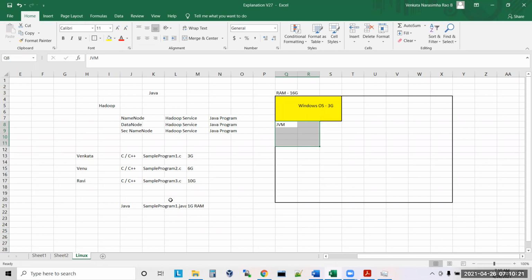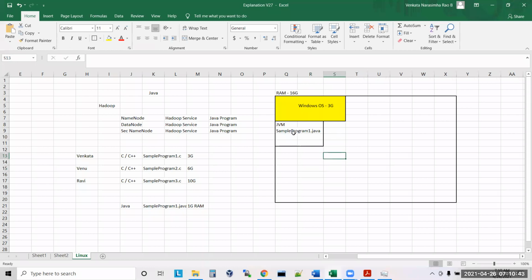So what Java will do is create a boundary first. It says, this is my place, don't touch this place. It will not allow other programs to touch this place. This is the place where it runs its program. This is not shared memory. But in case of C and C++, there won't be any boundaries like this; everybody will start sharing the memory.